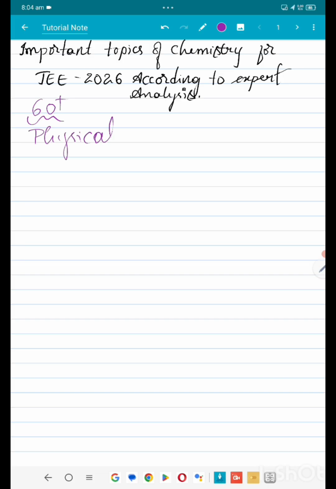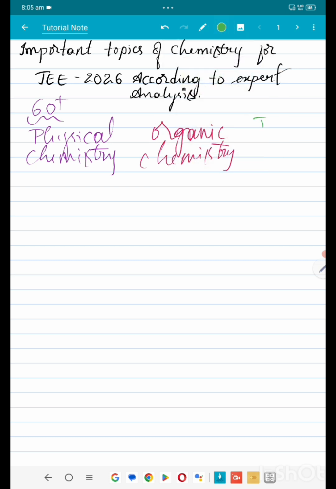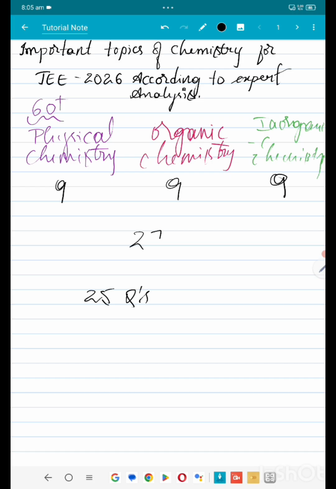three different chemistry parts: physical chemistry, organic chemistry, and inorganic chemistry. I'll give you a trick here, very simple and easy. Out of a total of 25 questions, you will have 8 or 9 from here, 8 or 9 from here, 8 or 9 from here. That will come up to 27.